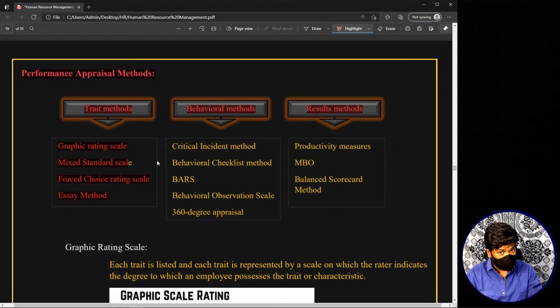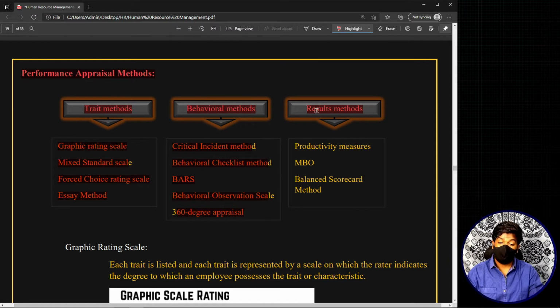And under behavioral methods, you will have the critical incident method, the behavioral checklist method, BARS, the behaviorally anchored rating scale method, and BOS, the behavioral observation scale. And next, you'll also have an important one called 360-degree appraisal. Okay, there is also this 720 degrees appraisal and all these things. We'll not be talking about that. I'll just give you a basic explanation relating to that.